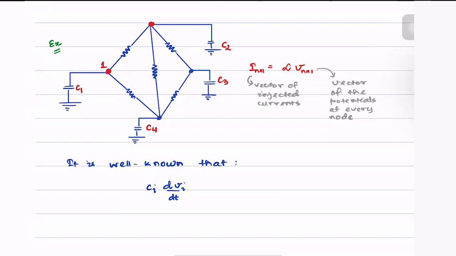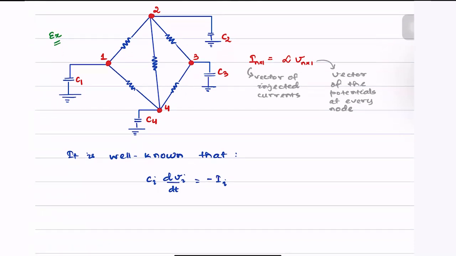Say this is 1, this is 2, this is 3, and this node here is the 4th node. Then we can write C dV by dt is negative of the current injected at the ith node, meaning it is equal to minus Ii. But what exactly is I?